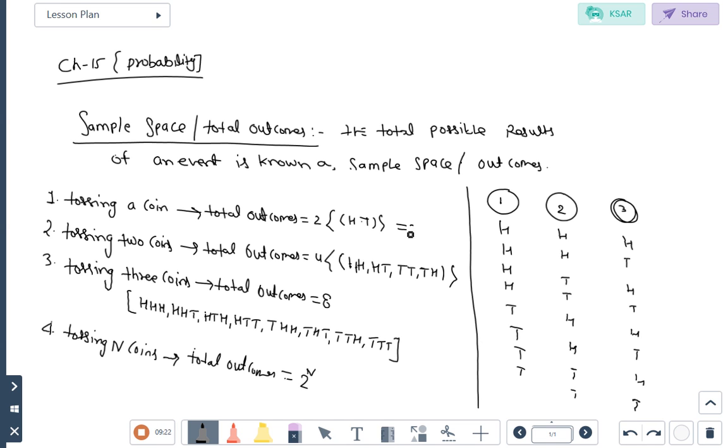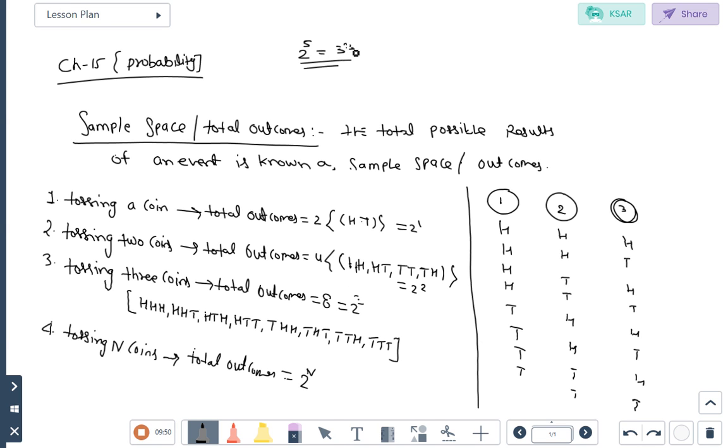So if we are tossing 5 coins, then the total number of outcomes is 2 power 5, which is 32. Any problem? So we can easily find out the total number of outcomes in the case of coins.